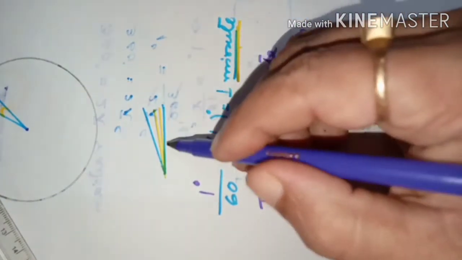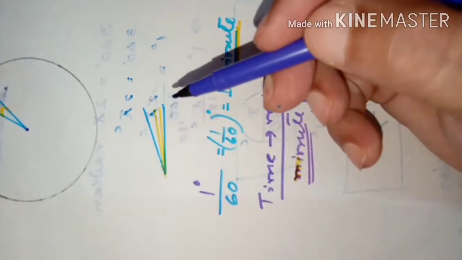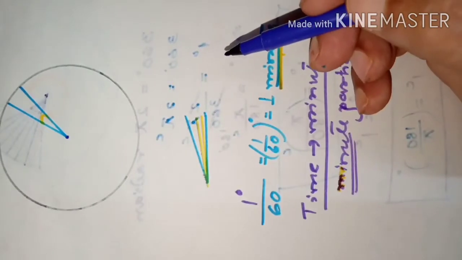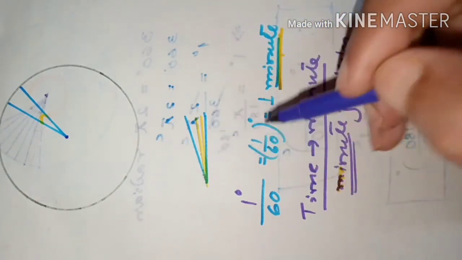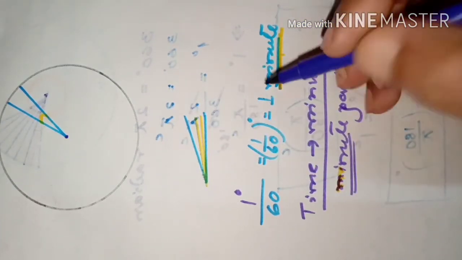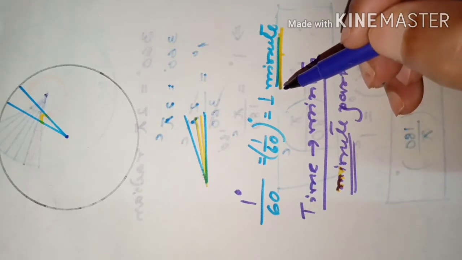So minute stands for very small. When you divide 1 degree angle, 1 degree itself is a very small angle. No, 1 degree is not a very big angle. 1 degree is a very small angle. That 1 degree angle, when you divide into 60 equal parts, each part will be again smaller.